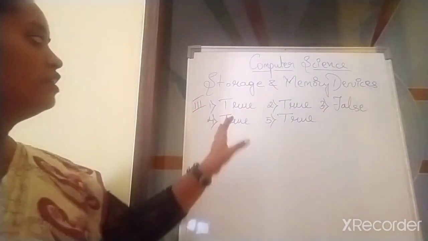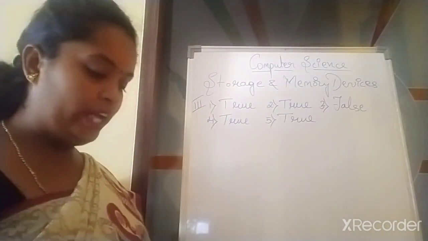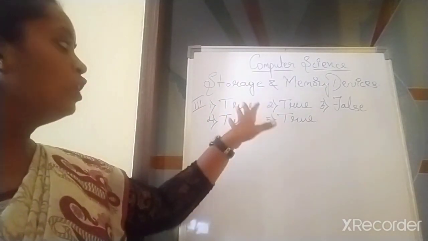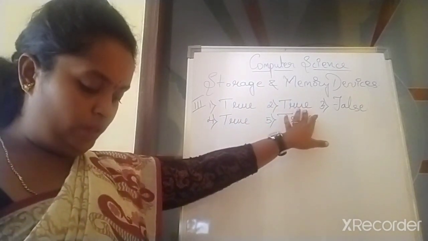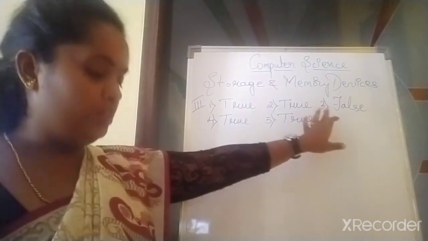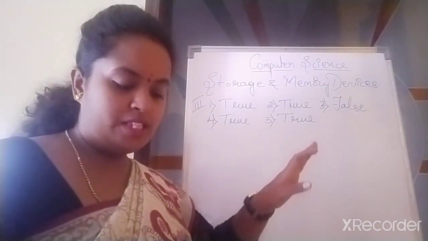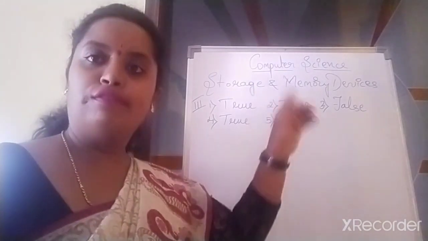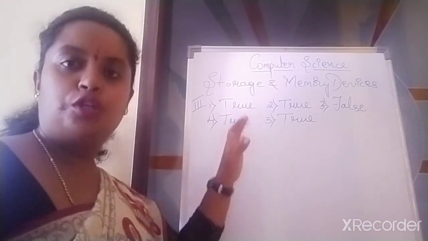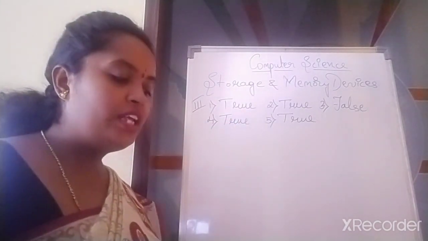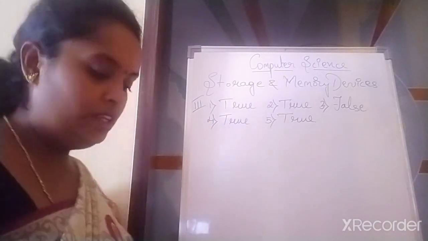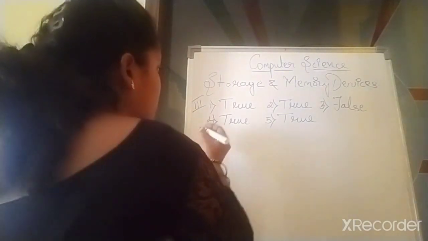I'll repeat it once again. First one, what's the question? You can only read data from ROM, but you cannot write on it. True. Second one, you can store data on CD-RW and can also erase it. True. Third one, floppy disks are faster and more reliable than a pen drive. False. Fourth one, a nibble is a group of 4 bits. True. Fifth one, machine language is written in the form of zeros, ones and twos. True. Fine. Shall we move on to match the following?